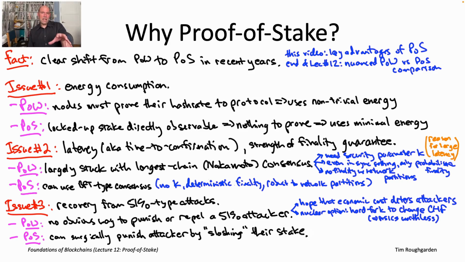All right, so having talked about slashing a little bit, let me briefly zoom out with an aside and just remind you about where Lecture 12 fits in the context of this Foundations of Blockchains lecture series. Remember, this is lecture number 3 out of 4 that are about why you might want to endow a blockchain protocol with a native currency, with a cryptocurrency, above and beyond if you just wanted to create some kind of cryptocurrency for its own sake. So in lecture number 10, we talked about incentivizing participation in the protocol, specifically block rewards, and the tricky game theory that's a consequence of introducing block rewards, at least in a Nakamoto consensus.